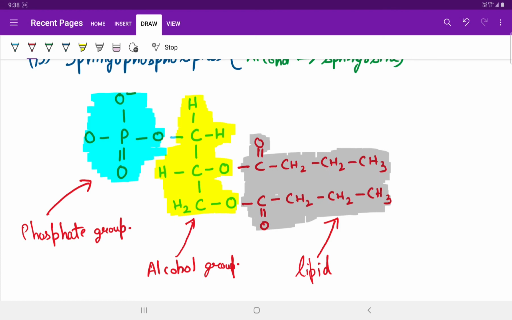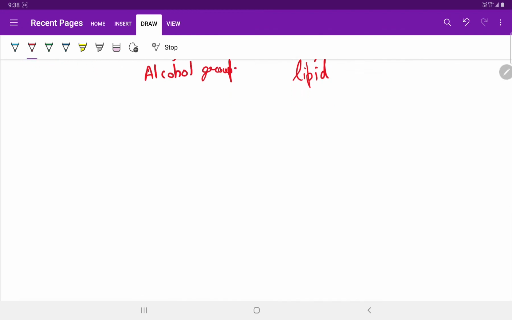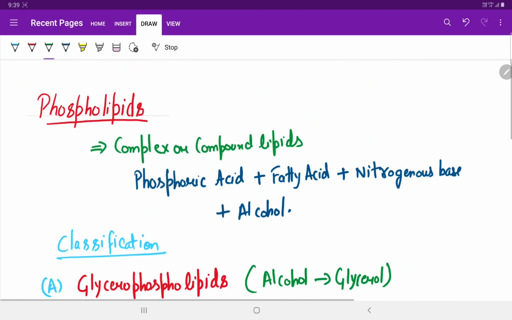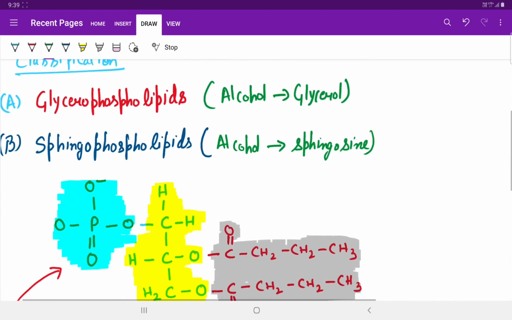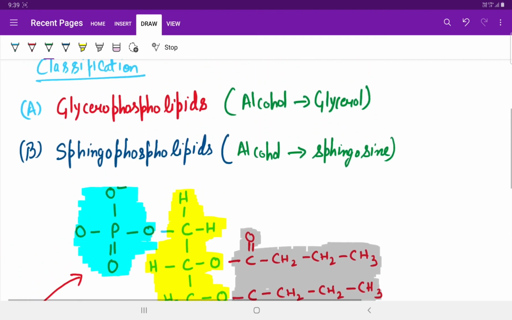So now let us discuss the structure for glycerophospholipids. I hope students it is clear to you here what are phospholipids, how they are formed, what is the basic configuration. First revise them. In our next class we shall be studying about the classification of phospholipids regarding glycerophospholipids and sphingophospholipids.